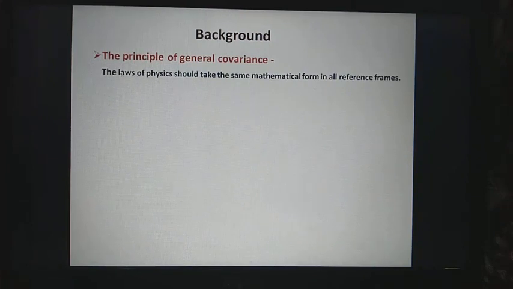We shall recall some concepts and principles that have already been studied in the special theory of relativity. We have the principle of general covariance, which states that the laws of physics should take the same mathematical form in all reference frames. Let us try to understand this. Here the word reference frame is used and not strictly inertial reference frame. Means the frames may be inertial or non-inertial.